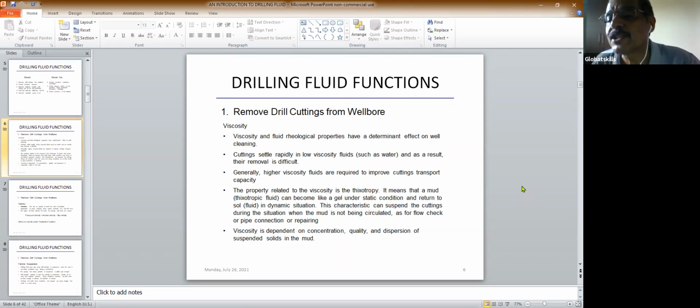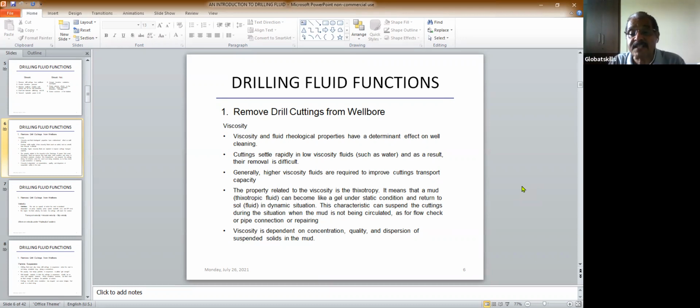But there are some fluids which change viscosity, become very viscous, and when you agitate again, viscosity does not come down. But in the case of drilling fluid, once you keep it without any agitation, in static condition, without any disturbance, it becomes viscous. But once you start agitation, the viscosity goes down. So this is called the thixotropy property of the fluid.